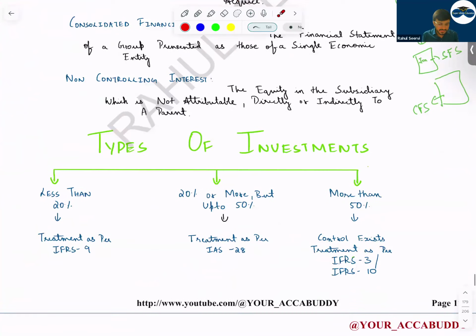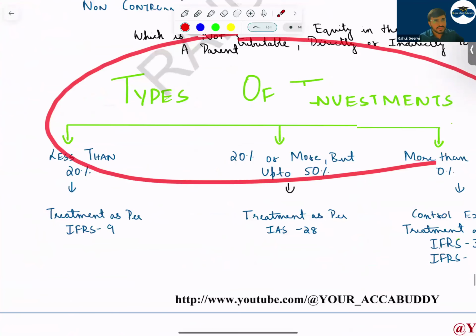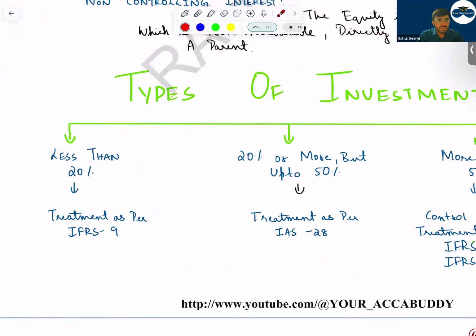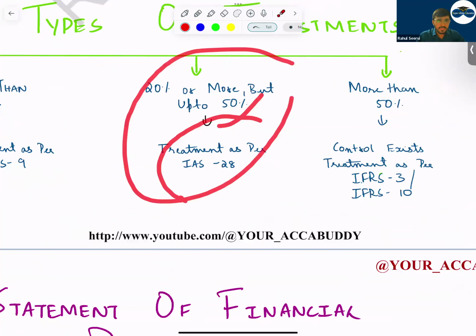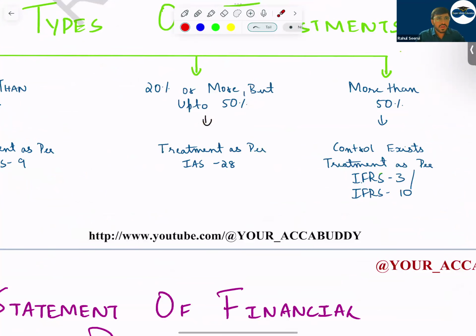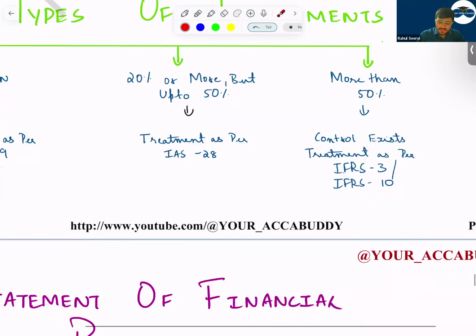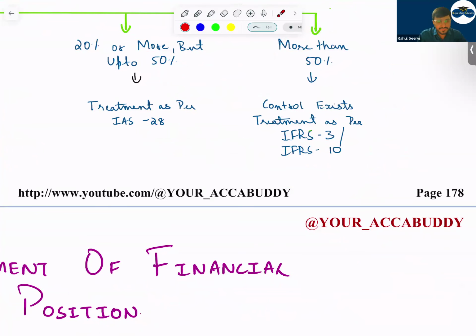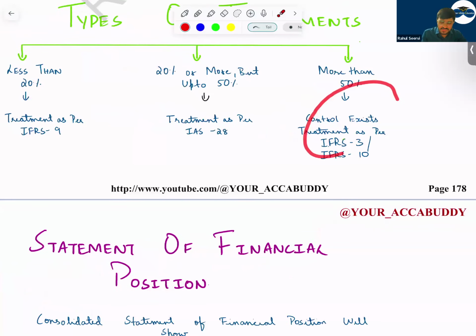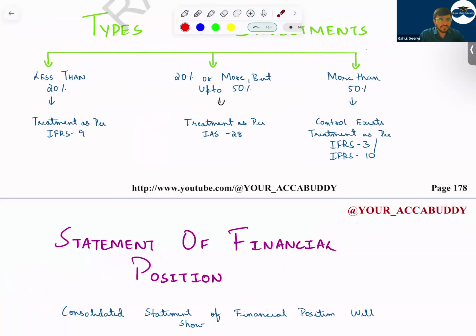So now what are the types of investments? See, if my shareholding is less than 20 percent, we will apply IFRS 9 Financial Instruments. Under that, for an equity instrument, you have two methods: fair value through P&L, or fair value through OCI. If it is 20 percent or more, but up to 50 percent, then we apply IAS 28 equity accounting. Equity accounting says in the balance sheet you have to record investment in associate, or the carrying amount of the investment in associate. Then in P&L we should record share of profit from associate. Then if it's more than 50 percent, what will follow? IFRS 3 and IFRS 10. That means we follow consolidation. We do consolidation. Here and there some points are there. We have to know that.